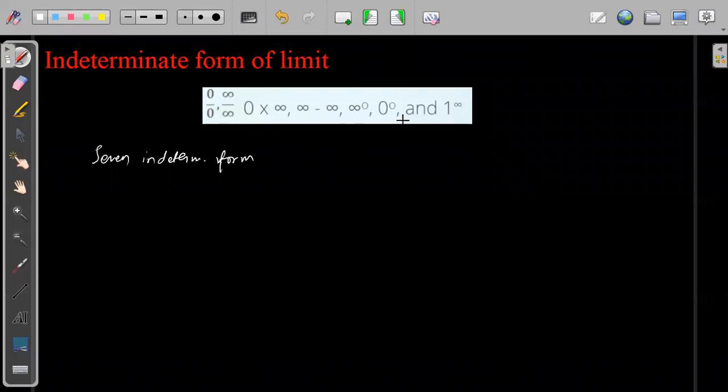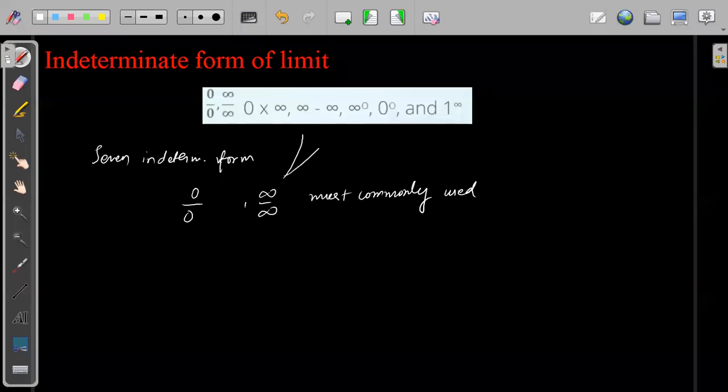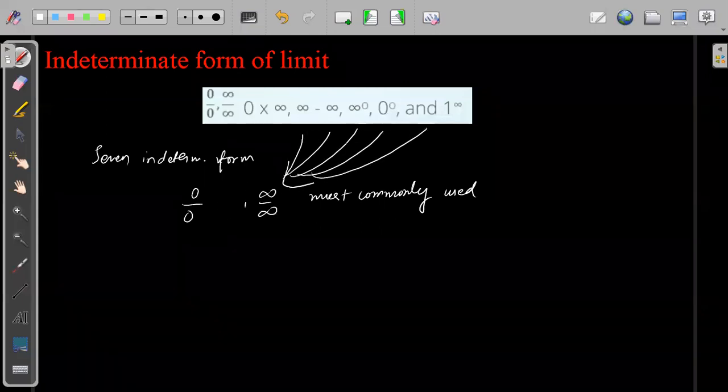Okay, these are the 7 indeterminate forms where 0 by 0 and infinity by infinity are the most commonly used forms, and these other forms are derivatives of these. That means you can derive these other forms using these two.